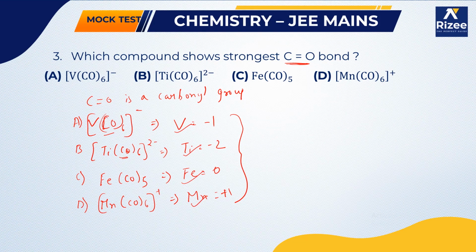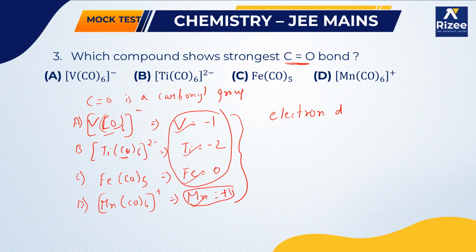manganese +1. So in all these four, you can see manganese has a positive oxidation state and the others have 0 or negative oxidation states. So manganese having a positive oxidation state means it is electron deficient. Whenever a central metal is electron deficient, then what happens? Back bonding will take place. We also call back bonding a synergic bond.